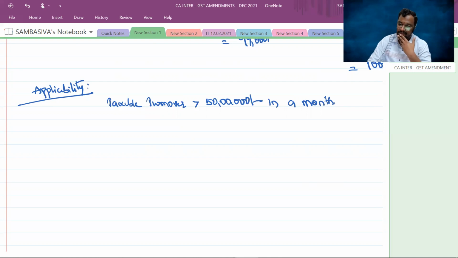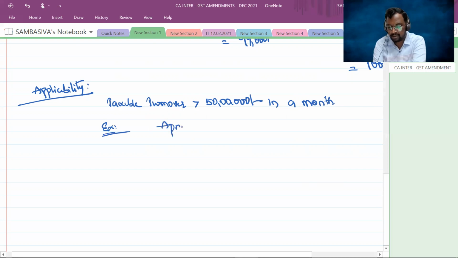So that means, let us take an example. Sir, for April 2021, my taxable supplies, let us assume, are some 55 lakhs rupees.